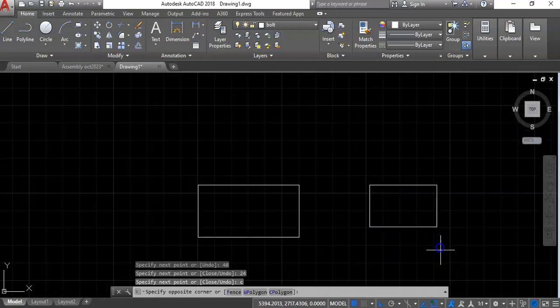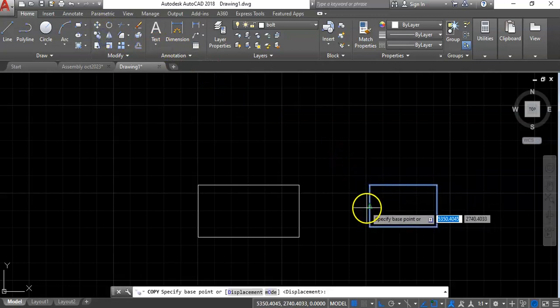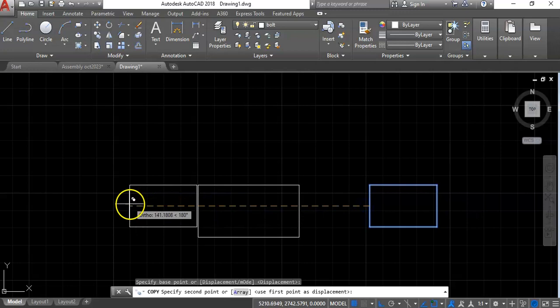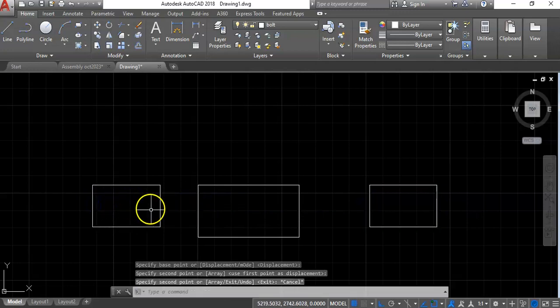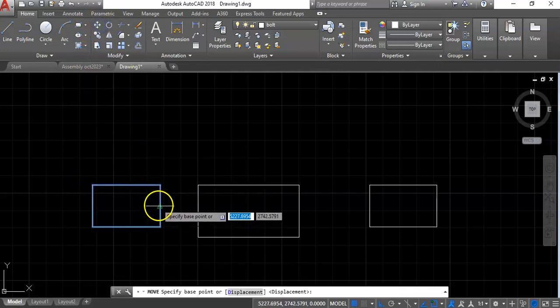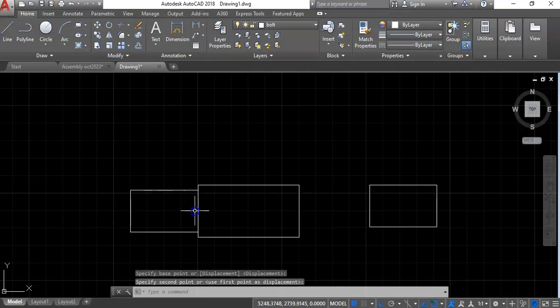So I'll do copy, from here to here. Then just move these two from this point. So move, let's have them join this part here. One of the lines will have to be dealt with, so I'll do that later on.